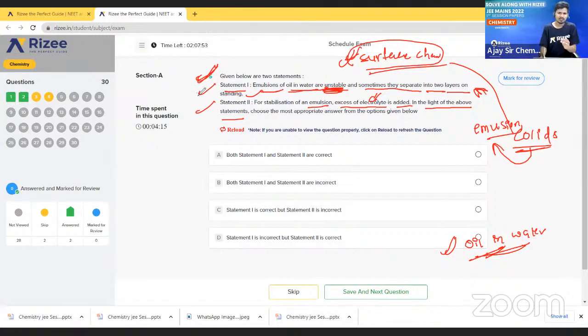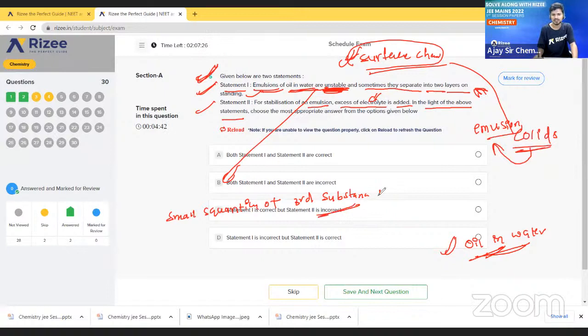Generally, emulsions of oil in water are unstable. So if you want to stabilize them, to obtain the stability of emulsions, we have to add a small quantity of a third substance.